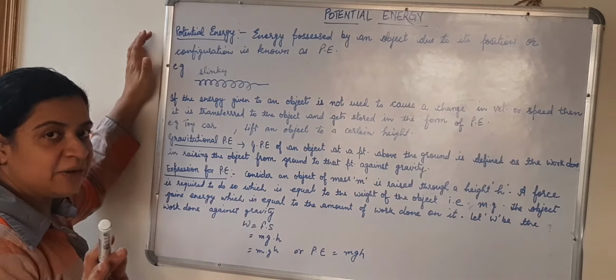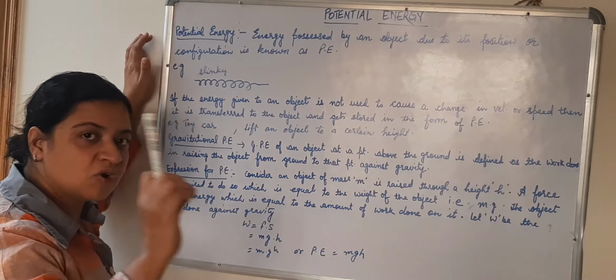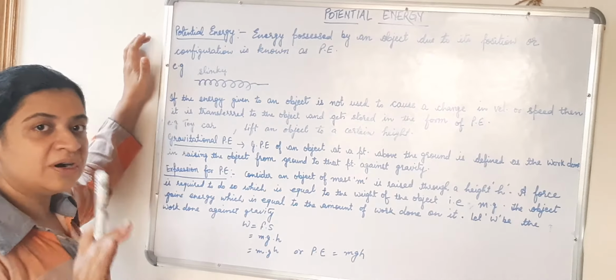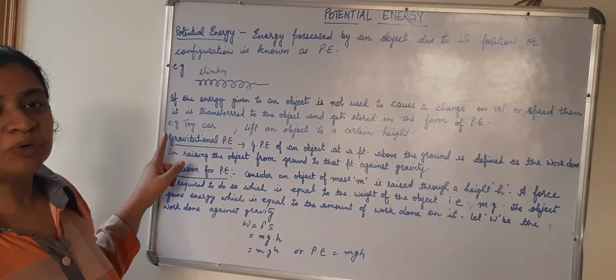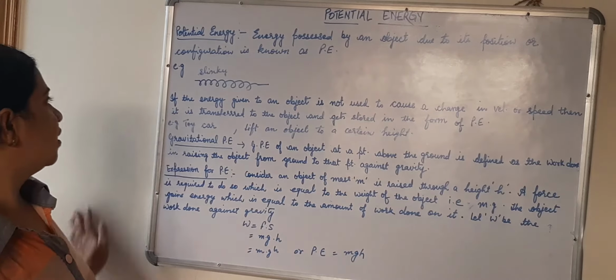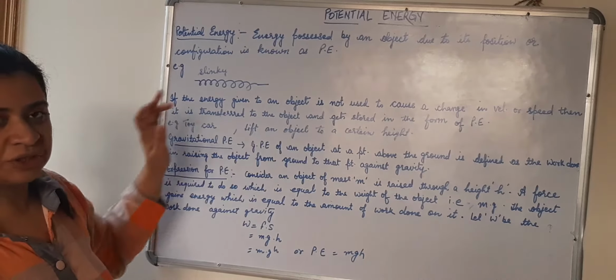So you have to keep in mind, if you do some work on an object and that work done does not cause any change in the velocity or the speed of the object, that work done gets stored in the object in the form of potential energy. It's the energy possessed by an object due to its position or due to its shape. Here it is shape, here it is position.